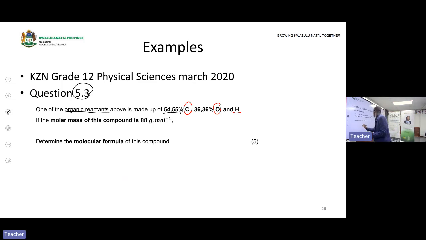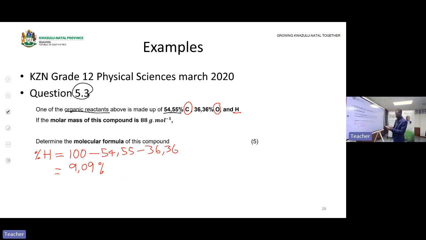So to find the percentage of hydrogen is equal to 100 minus the percentage of carbon, which is 54.55, minus the percentage of oxygen, which is 36.36. Then I guess the answer will be 9.09%.